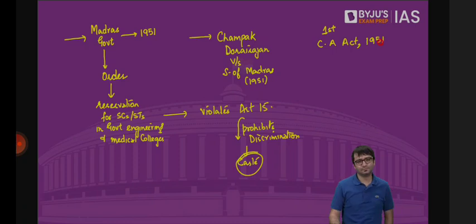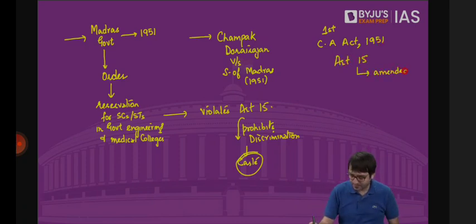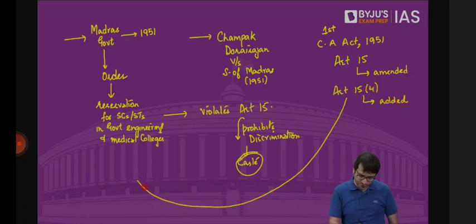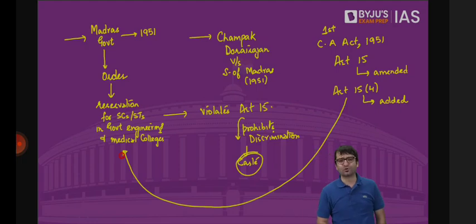Article 15 was amended. Article 15, Clause 4 was added to the Constitution. And it is this Article 15, Clause 4, which provides for reservation for those who are socially and educationally backward in educational institutions. Matter went to the court again.